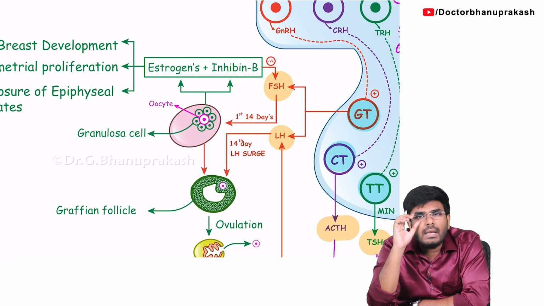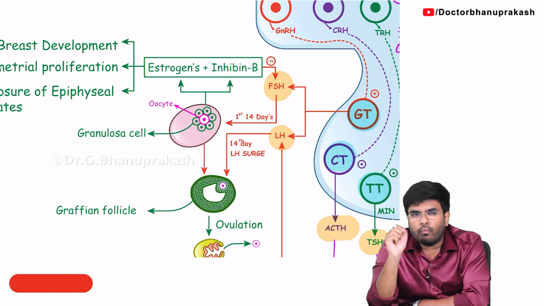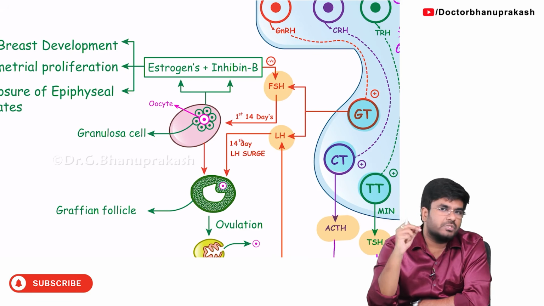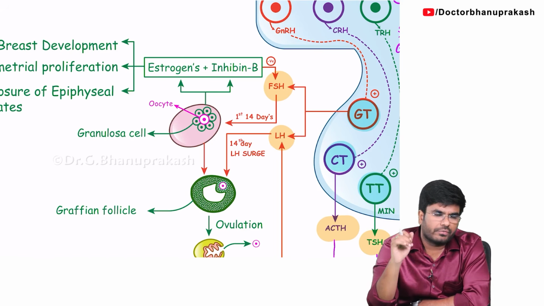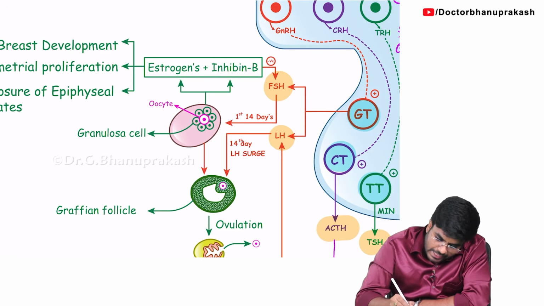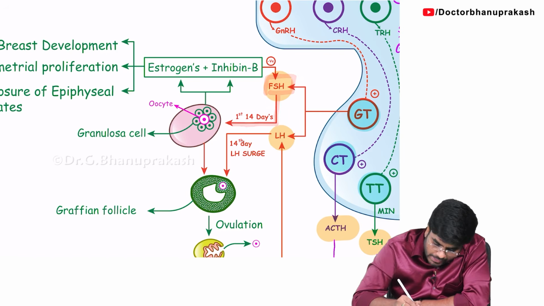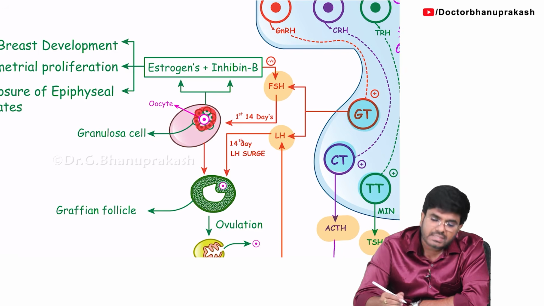So now what happens? The female menstrual cycle is of 28 days. Okay, in a normal female, it's 28 days. So what happens in the first 14 days of our menstrual cycle? First 14 days are called the proliferatory phase, or follicular phase. So in the first 14 days of the female menstrual cycle, the FSH is coming and stimulating the follicle, especially the granulosa cells. So the granulosa cells of the follicles are getting stimulated.